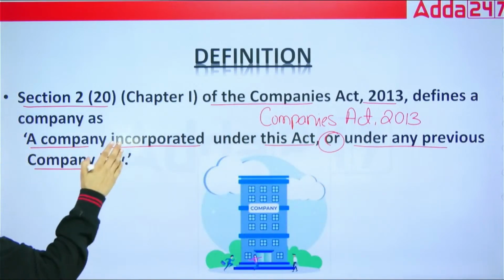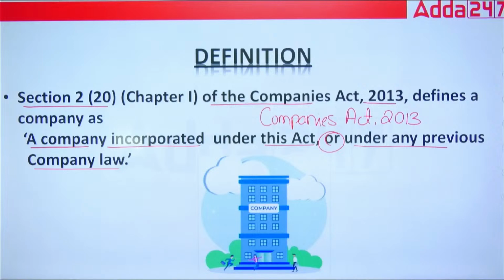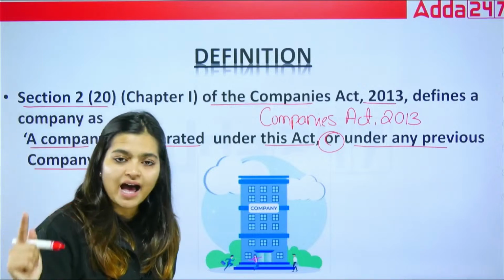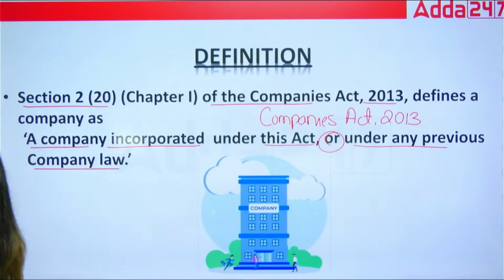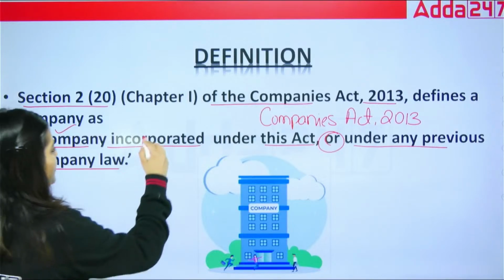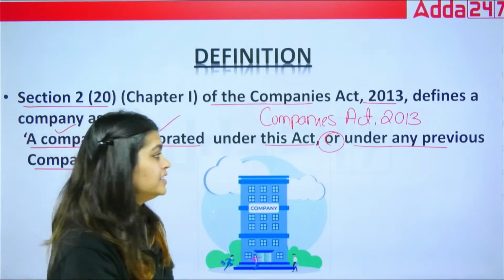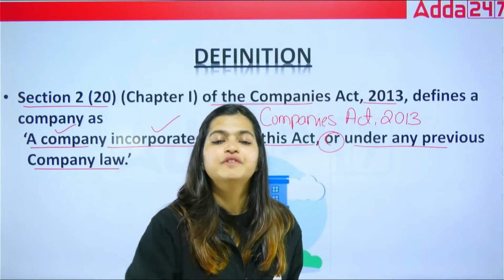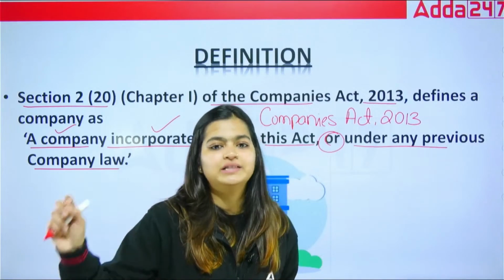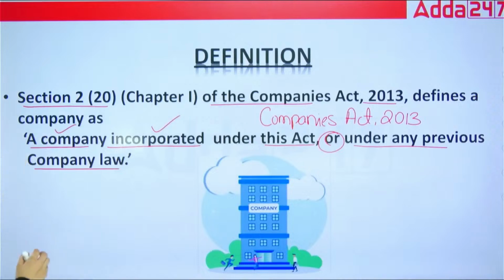Because before the Companies Act 2013, we used to have our old Companies Act. If any company is registered under that Act, then also it is known as a company. So we have to understand under which law a company must be incorporated: under the Companies Act 2013 or under any previous law which existed before 2013. That is the definition of a company. Simple and sweet.